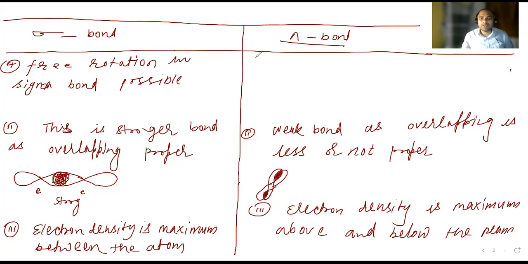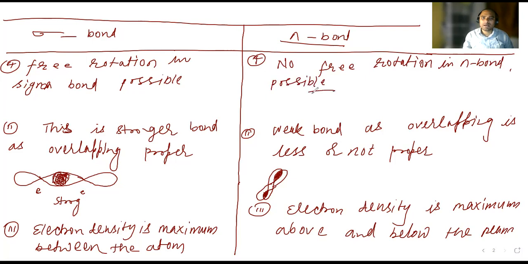So here is the fourth point: no free rotation in pi bond possible. Okay, this is what the answers are.